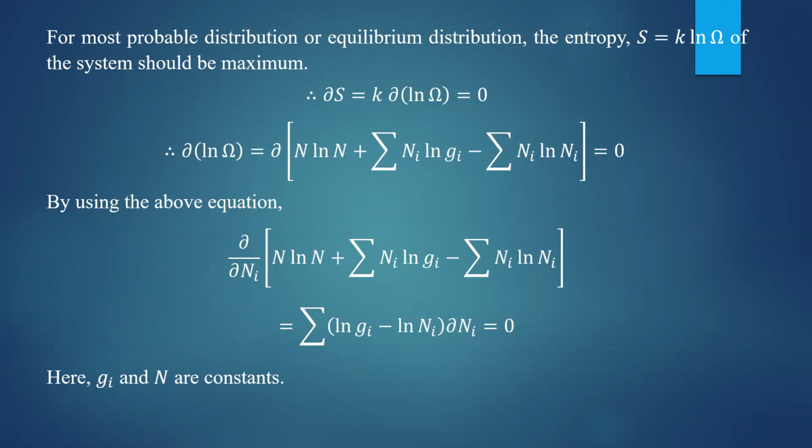Because of that, this particular summation should be equal to 0, where gi and n are constants because they are conserved. Number of states and number of particles are conserved. Okay. So if this equation is true, then each and every term should be equal to 0.